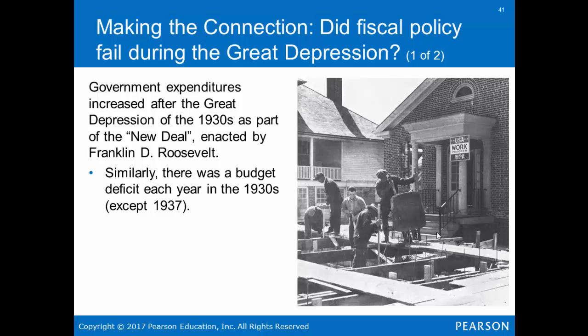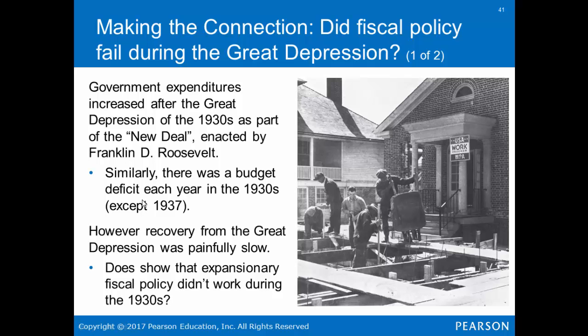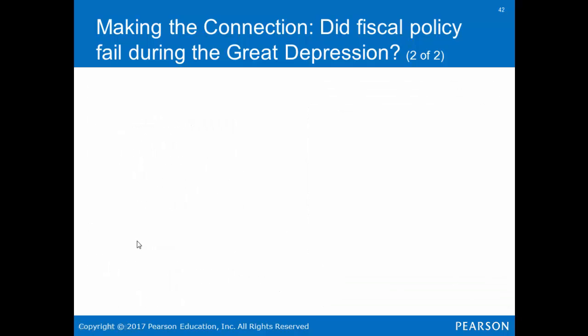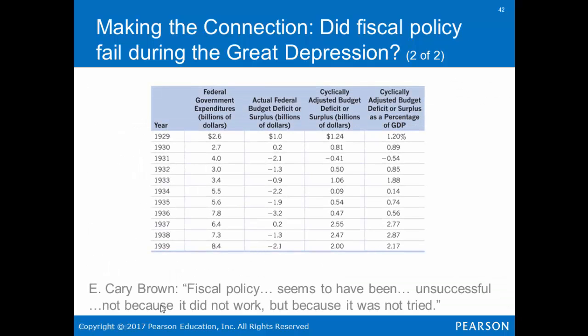Government expenditures increased after the onset of the Great Depression of the 1930s as part of the New Deal enacted by Franklin D. Roosevelt. Similarly, there was a budget deficit each year in the 1930s except 1937. However, recovery from the Great Depression was painfully slow. Does it show that expansionary fiscal policy didn't work during the 1930s? This fiscal policy seems to have been unsuccessful, not because it didn't work, but because it was not tried.